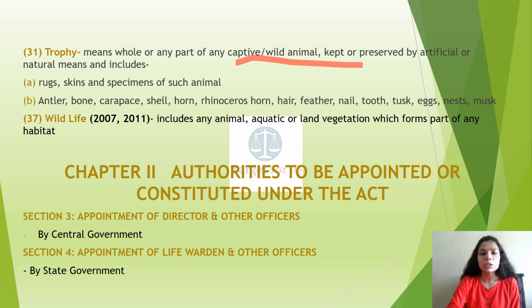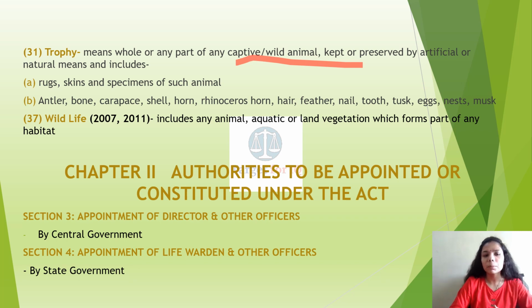Wildlife, subsection 37, includes any animal, aquatic or land vegetation which forms part of any habitat. Moving on to chapter 2, authorities to be appointed or constituted under this act. There are certain authorities which are appointed under this act. We will start with section 3, which covers the appointment of a director and other officers.